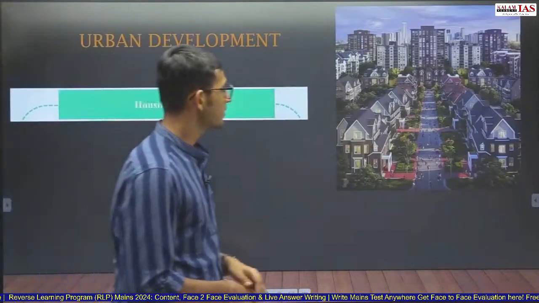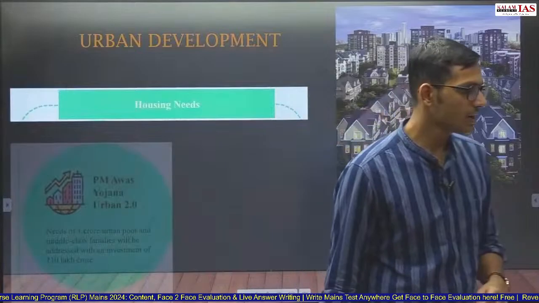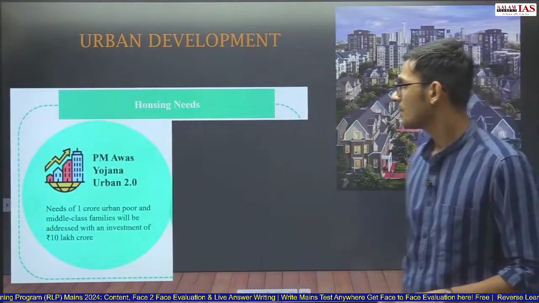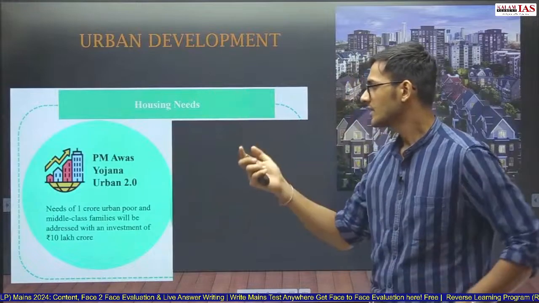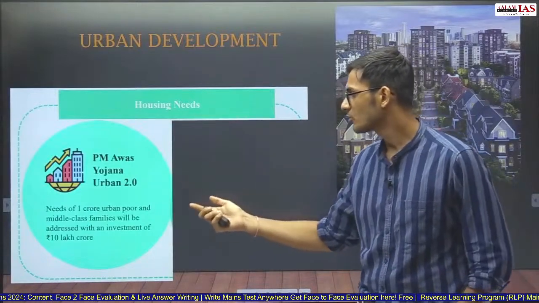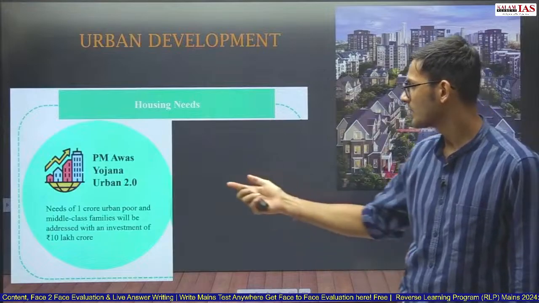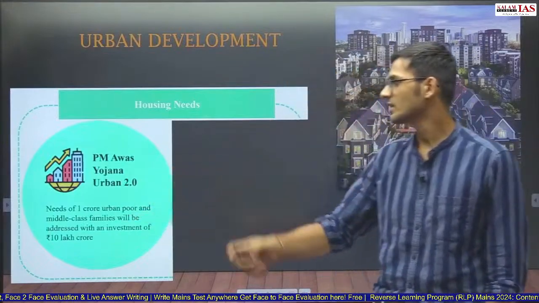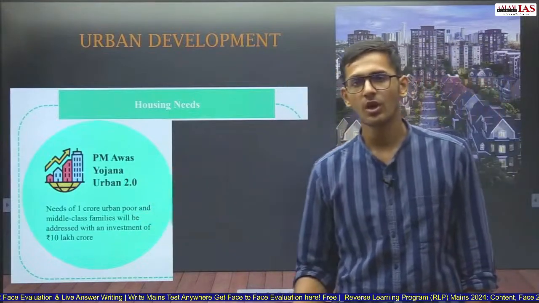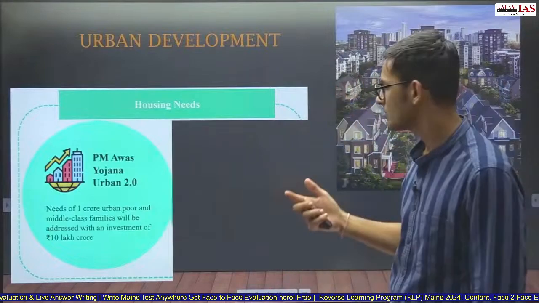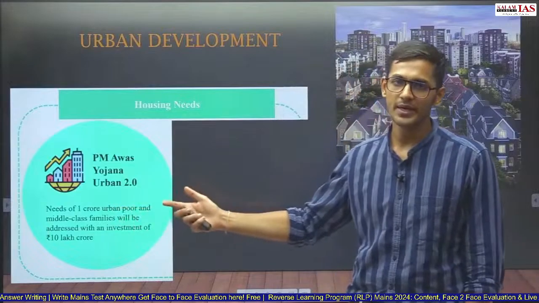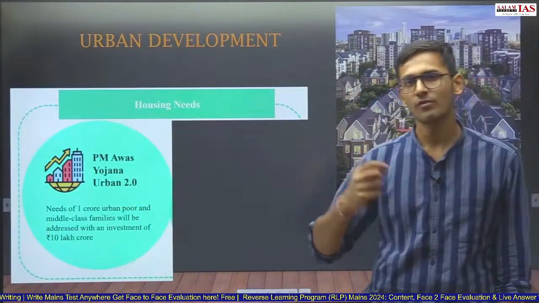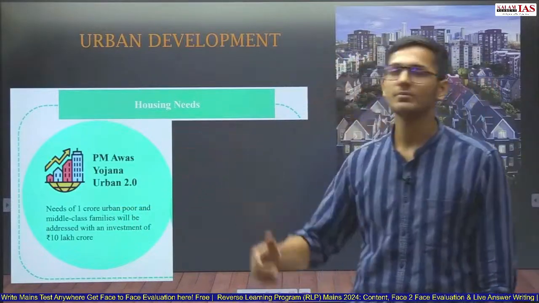For urban development, there is a new scheme for housing needs. So Pradhan Mantri Awas Yojana 2.0. Here, for urban development, needs of 1 crore poor and middle class families will be addressed with an investment of 10 lakh crore. So the government has said that 10 lakh crore investment will be made for construction of houses for urban poor and middle class families.